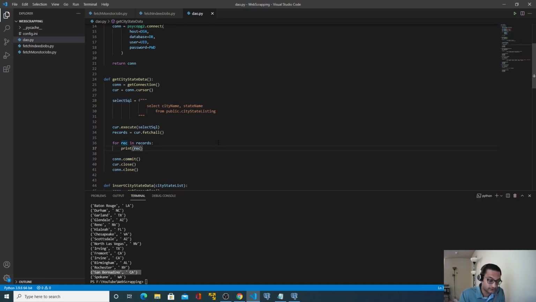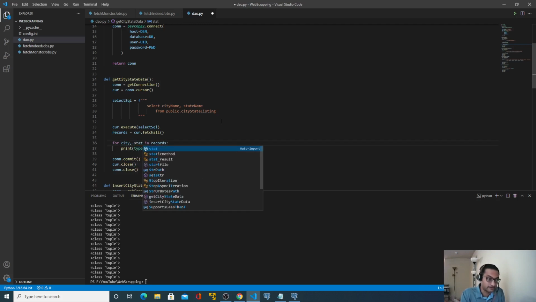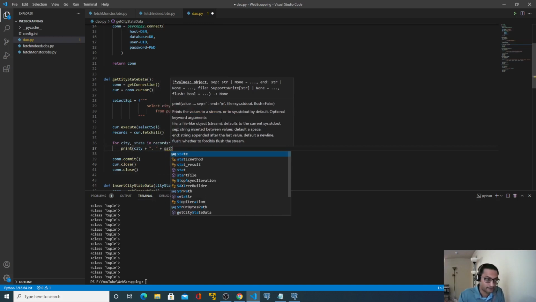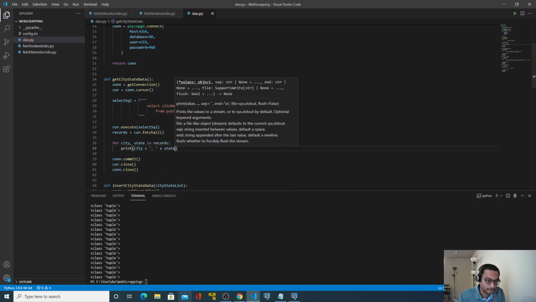So if I use type here, it's a tuple. So what we can do is, instead of rec, I will use city and state, and I will print them here, city, state.